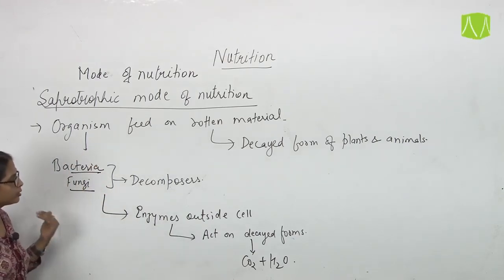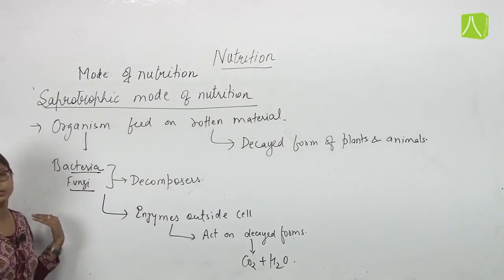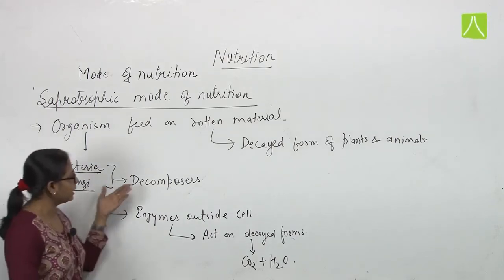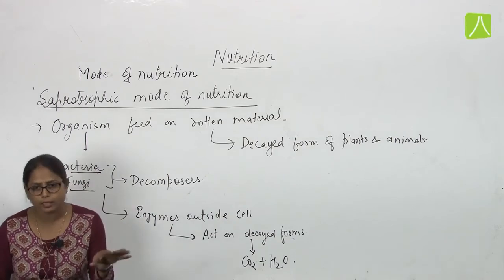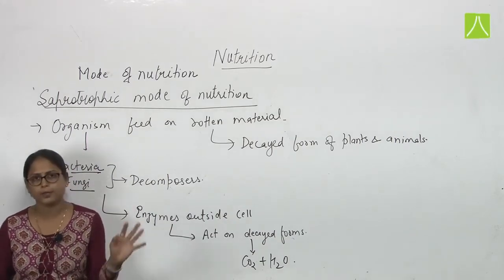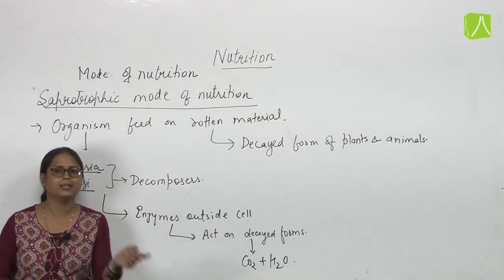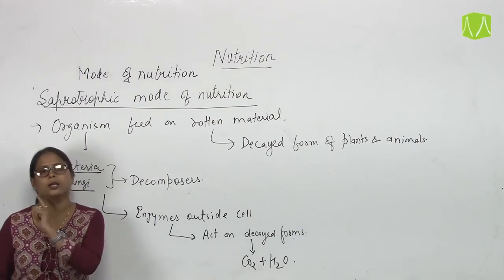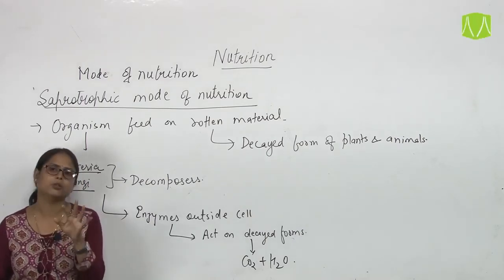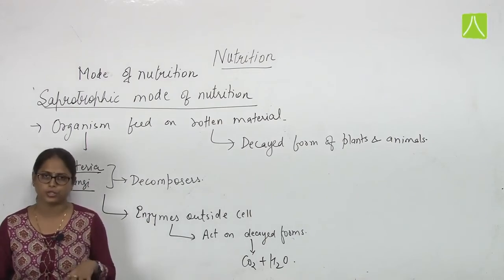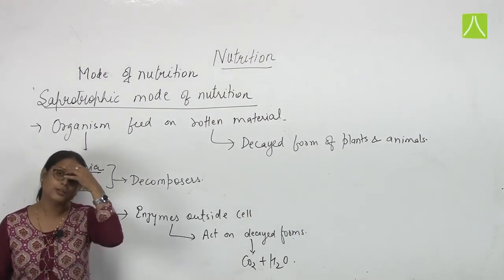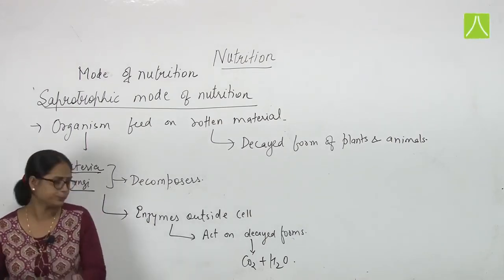The difference from the holozoic mode is that here they release the digestive enzymes outside the cell and then break the food down completely into a simpler form. But in holozoic, the digestive enzymes are present inside the cell only, and digestion takes place inside the cell, where the food is first ingested and then digested. So this is the difference between saprotrophic and holozoic.